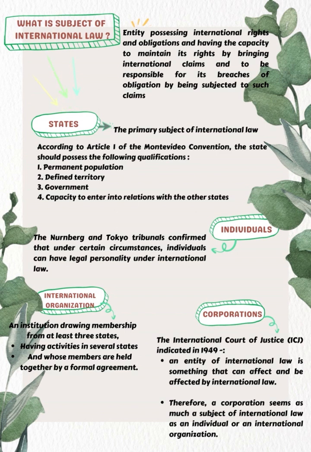There are 4 different subjects of international law, which are states, individuals, international organizations, and multinational corporations. First, what is a state? A state is the primary subject of international law. According to international law, a state is typically defined based on the 1933 Montevideo Convention. According to Article 1, the state as a person of international law should possess the following qualifications, which are permanent population, defined territory, government, and capacity to enter into relations with the other states.